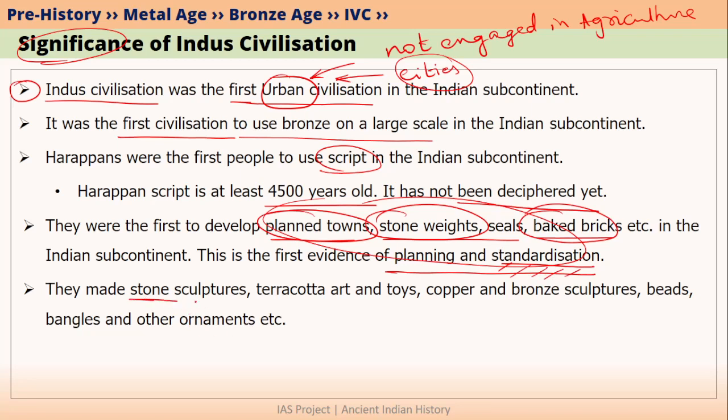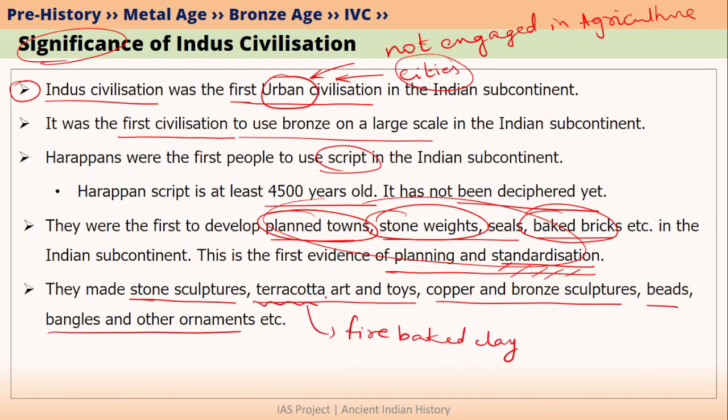Indus people also made stone sculptures, terracotta art and toys, copper and bronze sculptures, beads, bangles and other ornaments. What is terracotta? Terracotta is nothing but fire baked clay. So what you do is you generally make some kind of art piece or toy using wet clay, and once the toy is made, you put that wet clay in the fire, and when it is put in the fire, it hardens. That is called terracotta. Indus civilization people made all these things. So we can appreciate the artistic nature of Indus civilization people.